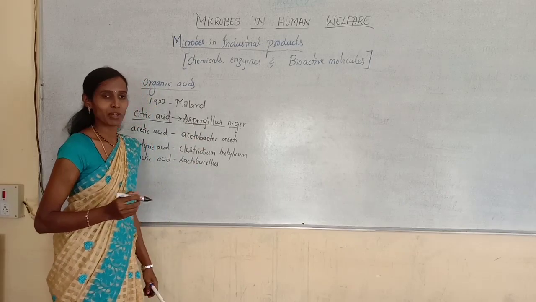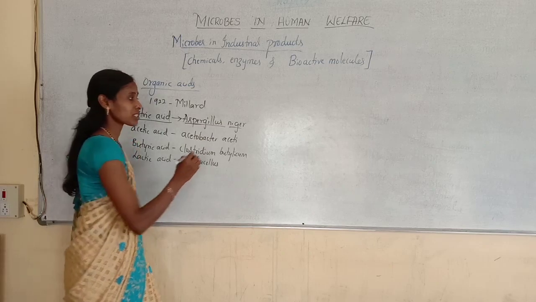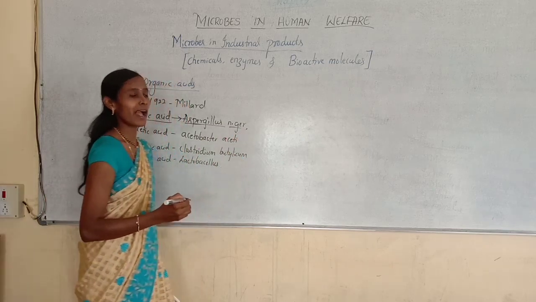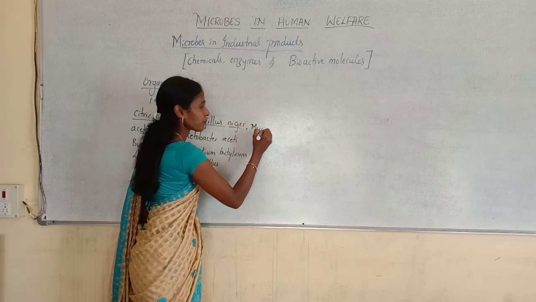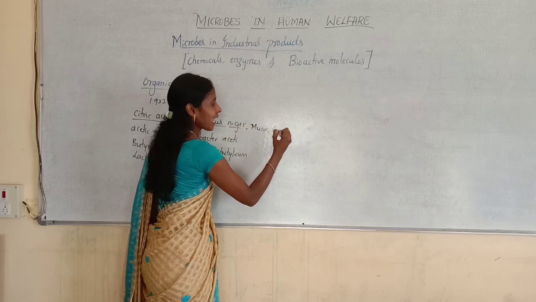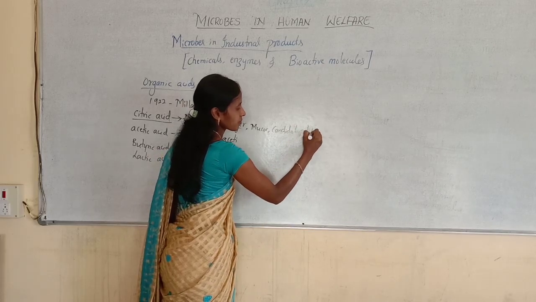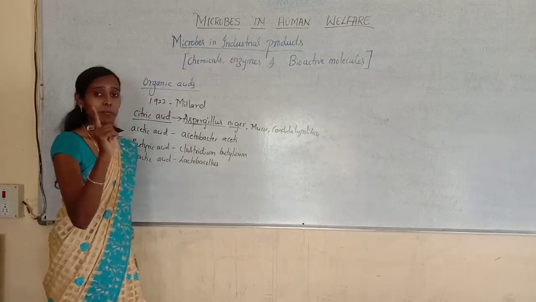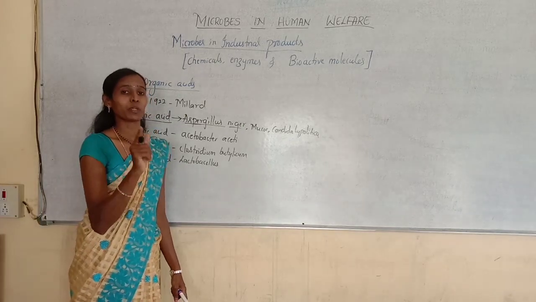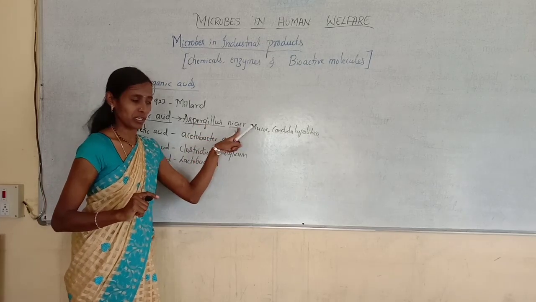This is one of the fungal species, and not only Aspergillus niger, a few more fungi also produce citric acid, namely Mucor and Candida lipolytica. But the main microbe involved in the production of citric acid is Aspergillus niger.